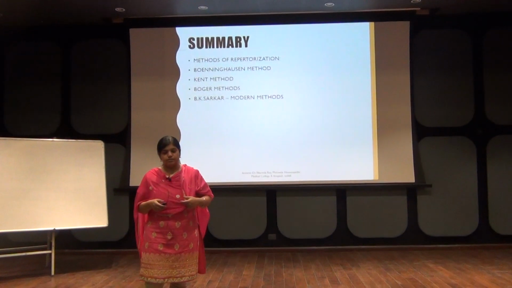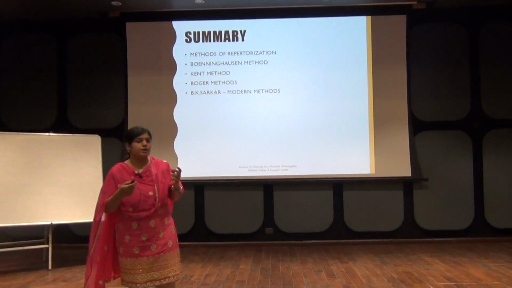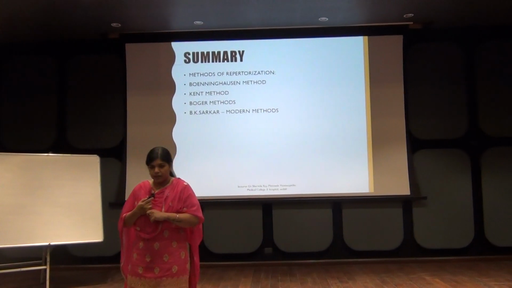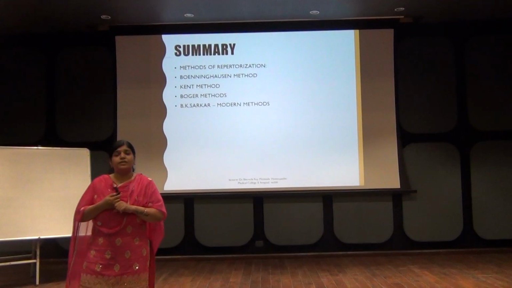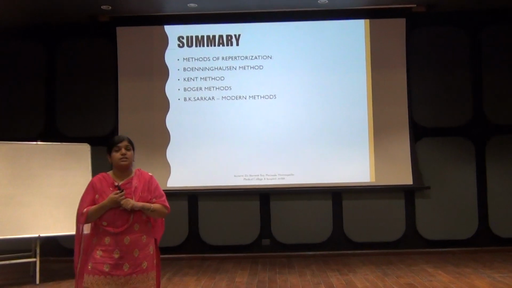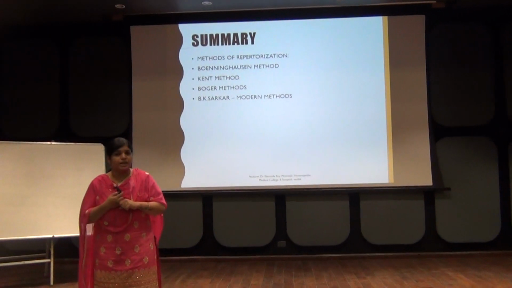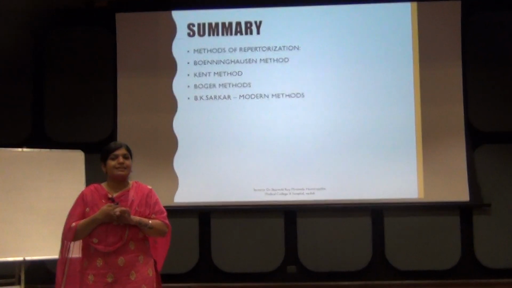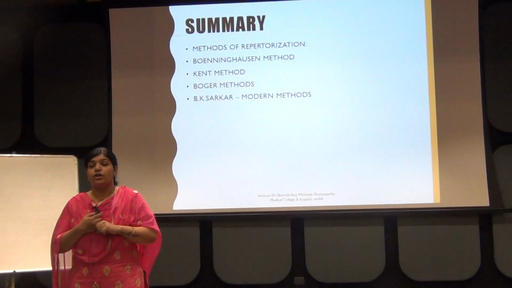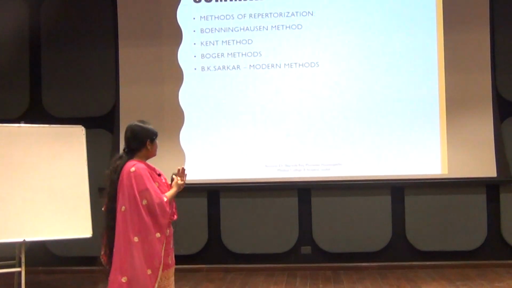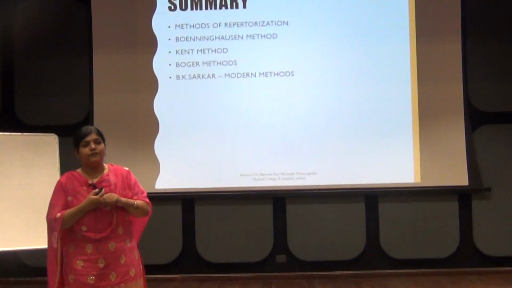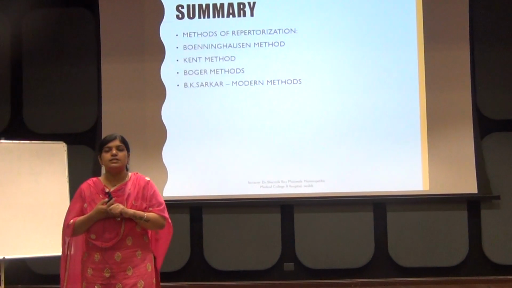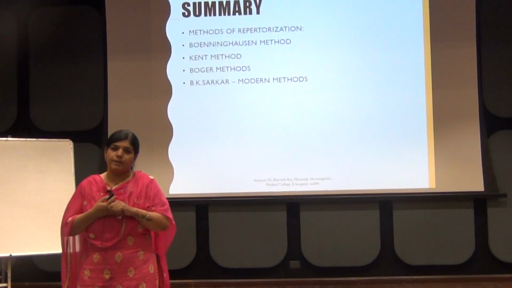Now I'll just do the summary of it. We have discussed what we mean by methods of repertorization. We have discussed first the father of repertory, that is Bonninghausen's repertory method of repertorization. That is nothing but the complete symptom. It is also called grand generalization or doctrine of analogy. Then we have discussed the Kent method, where Kent has given more importance to generals and then particulars, that is mental generals, physical generals followed by particulars.